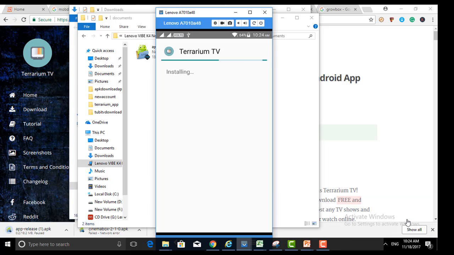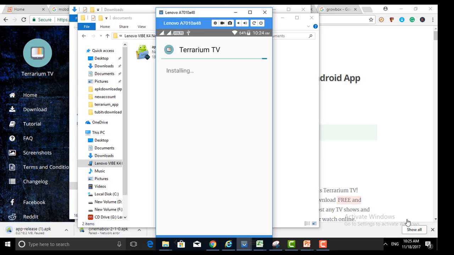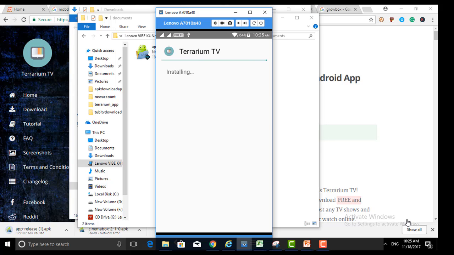The app is still installing, so wait until it completes the installation. It takes a while to complete.